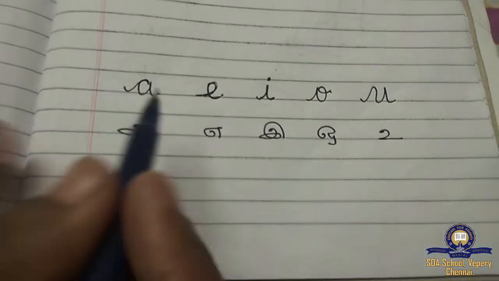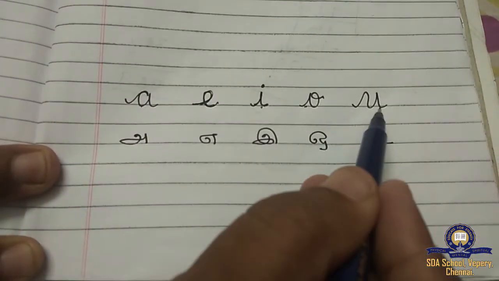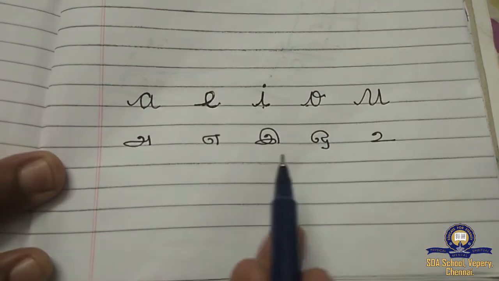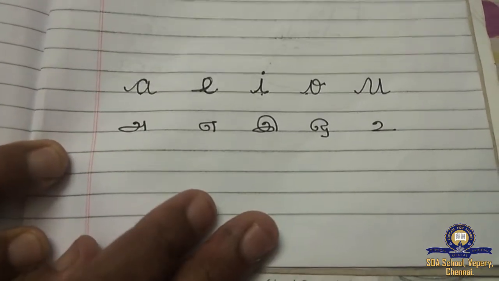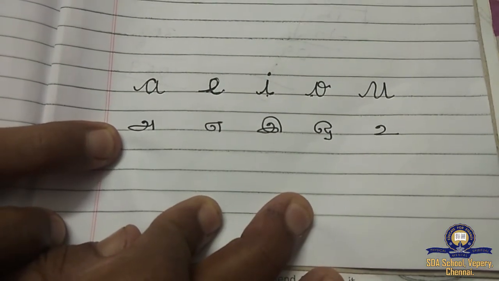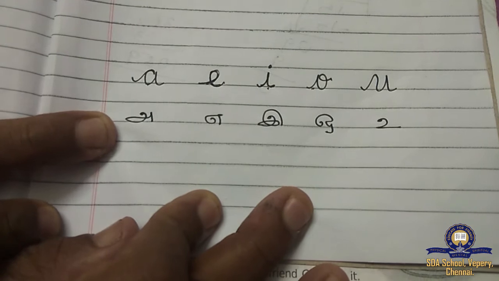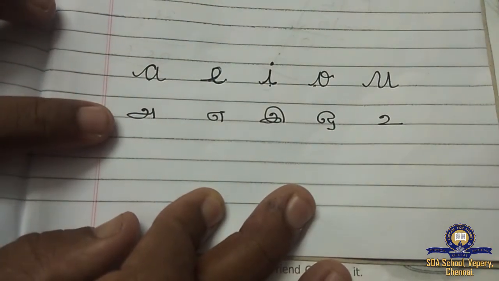Okay, children, see, what are vowels? A, E, I, O, U. While pronouncing in phonetics, A means, we won't say A, isn't it? A means what we will say? Apple. Isn't it, children? You will say apple.